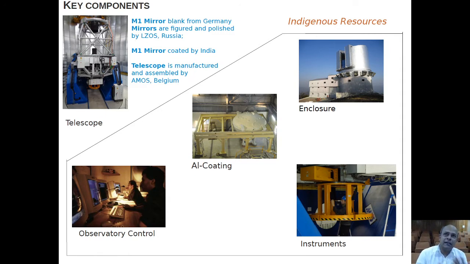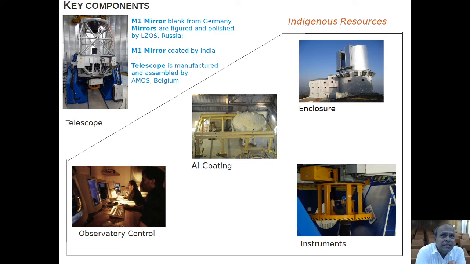establishing any large facility such as this 3.6-meter facility is not a matter of a single country. Multiple countries and technologies need to come together to set up such a facility.